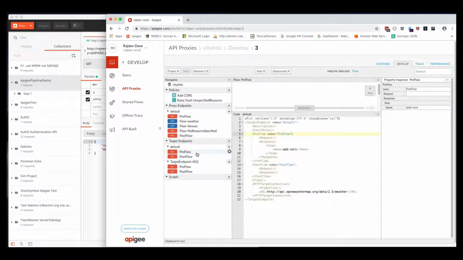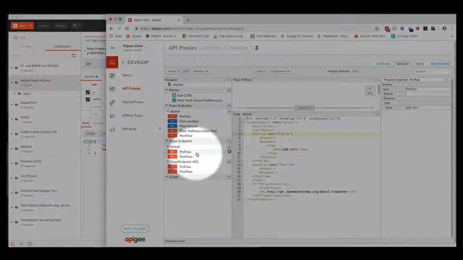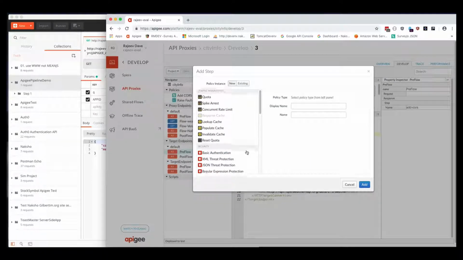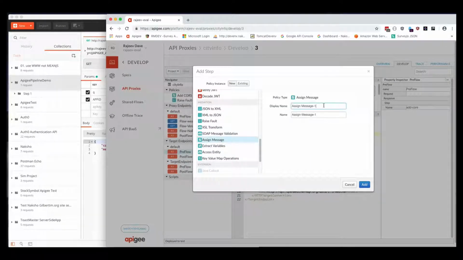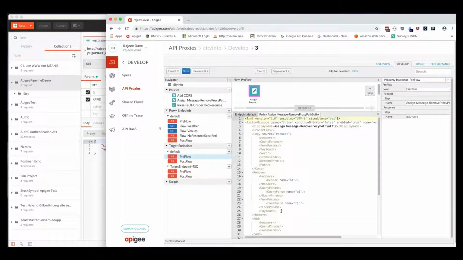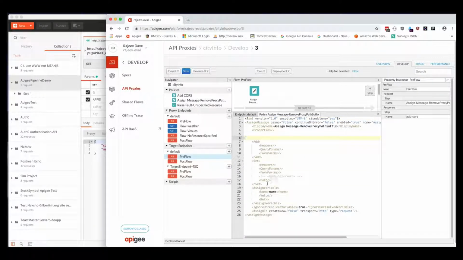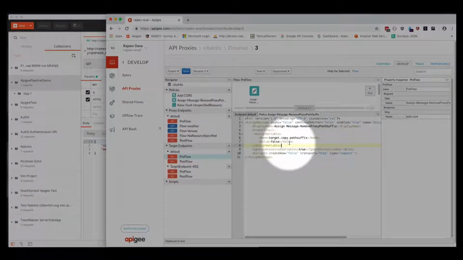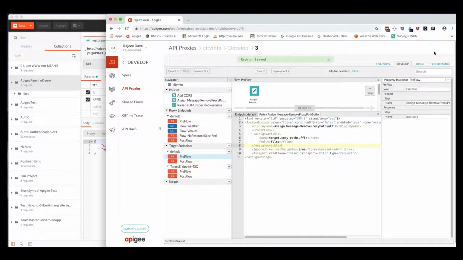The path suffix adjustments are done on the request flow on the target endpoints. It can be in the pre or post flow. We're going to add it to the pre-flow, and we're going to use the assign message policy to set this. In the assign message policy, we are going to set Apigee's variable target.copy.pathsuffix to false, thereby telling Apigee to not go ahead and copy the URI path. Let's go ahead and save it, deploy it, and then issue the call again.